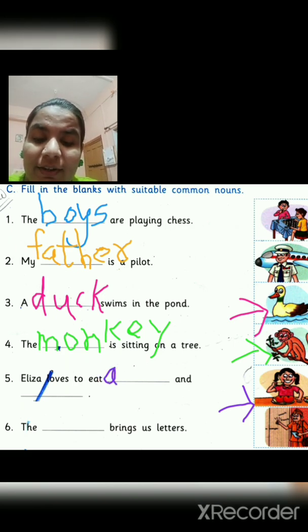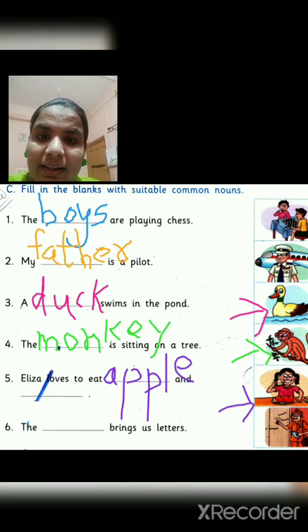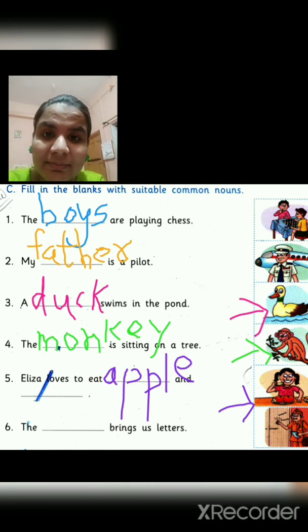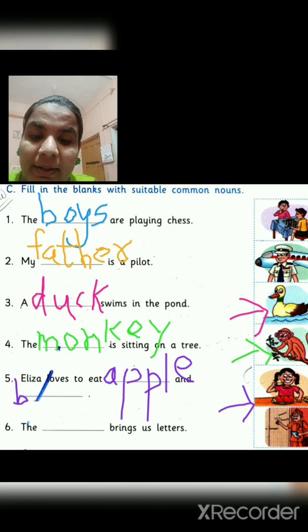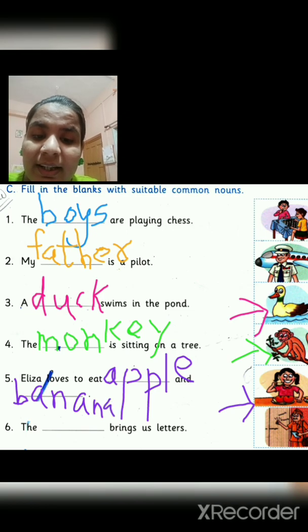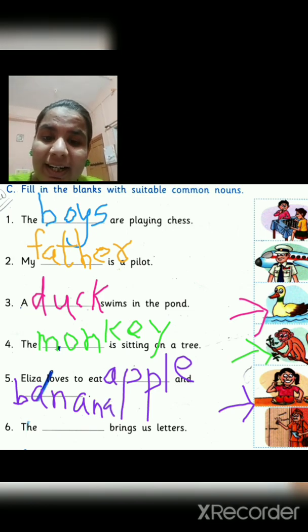Apple. What is the spelling of apple? A P P L E, apple. And there is a picture of banana, so we will write here banana. B A N A N A, banana.